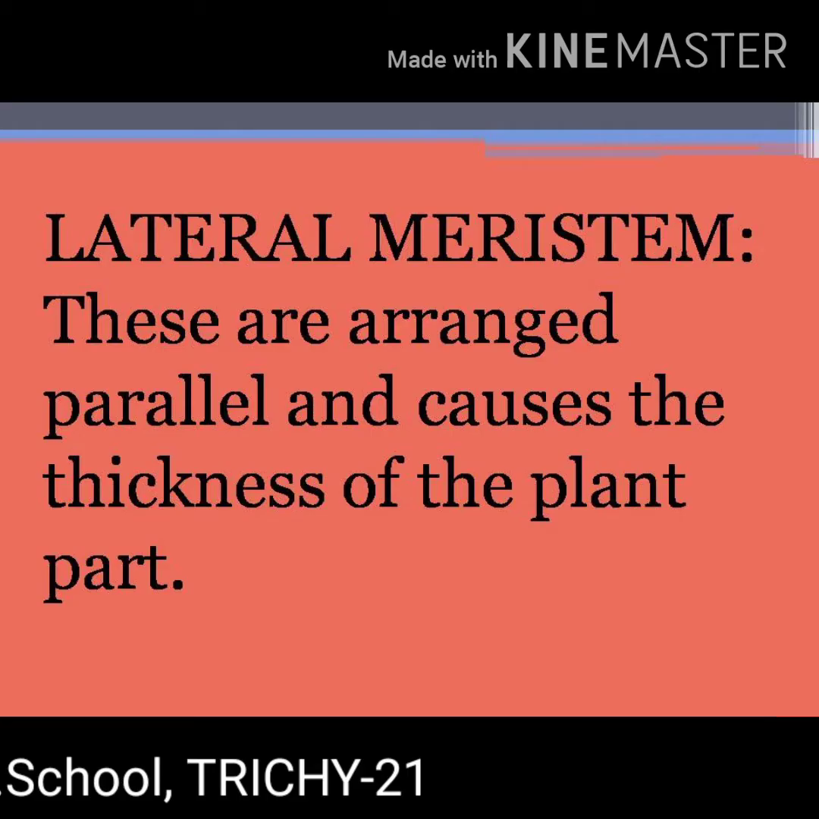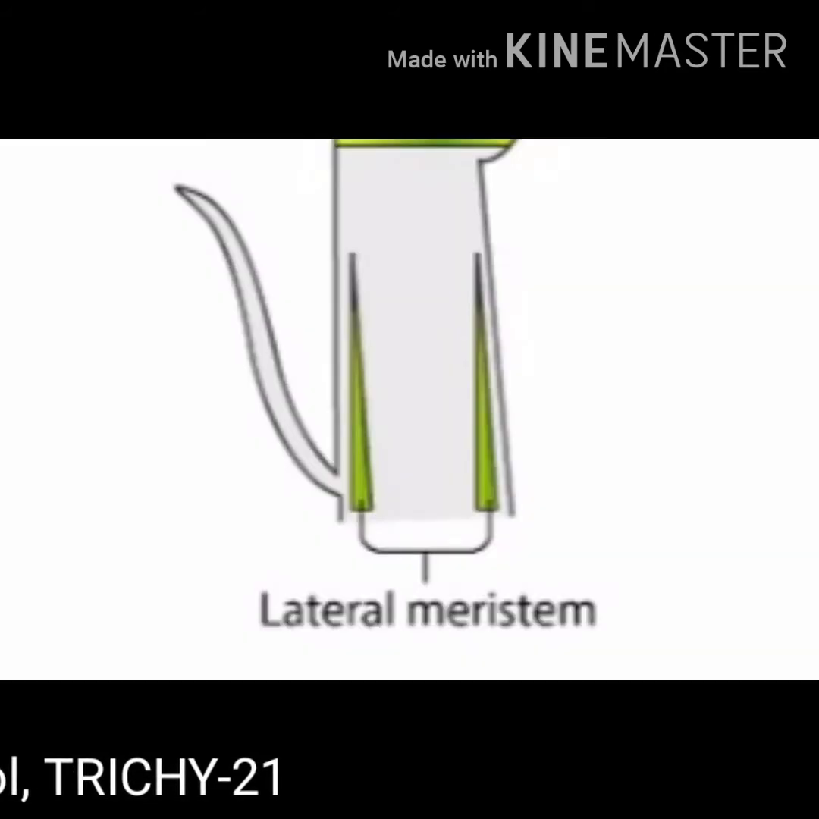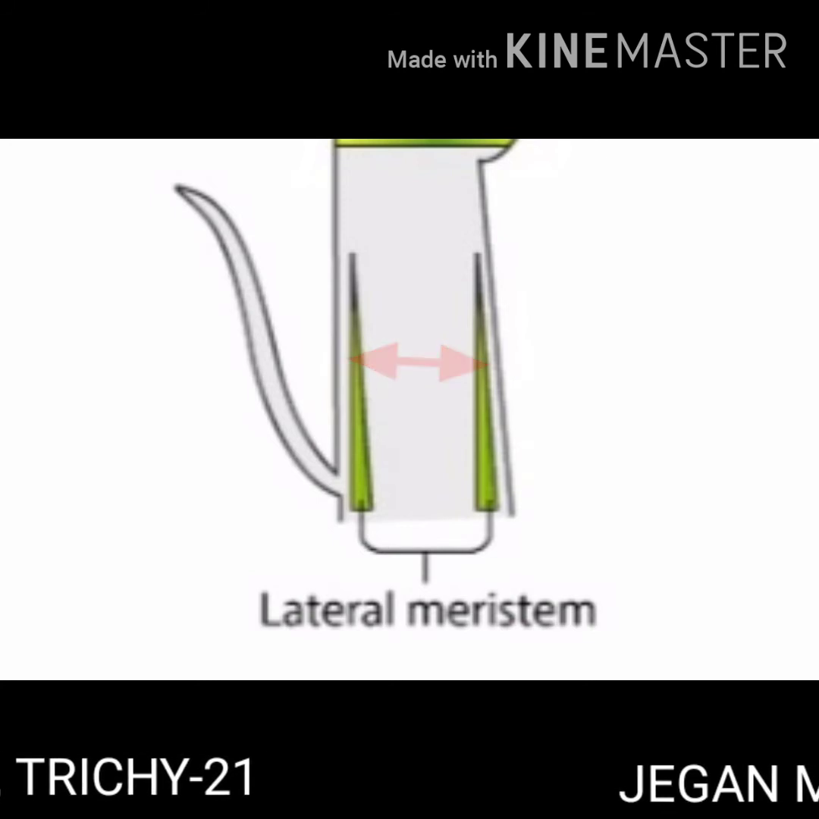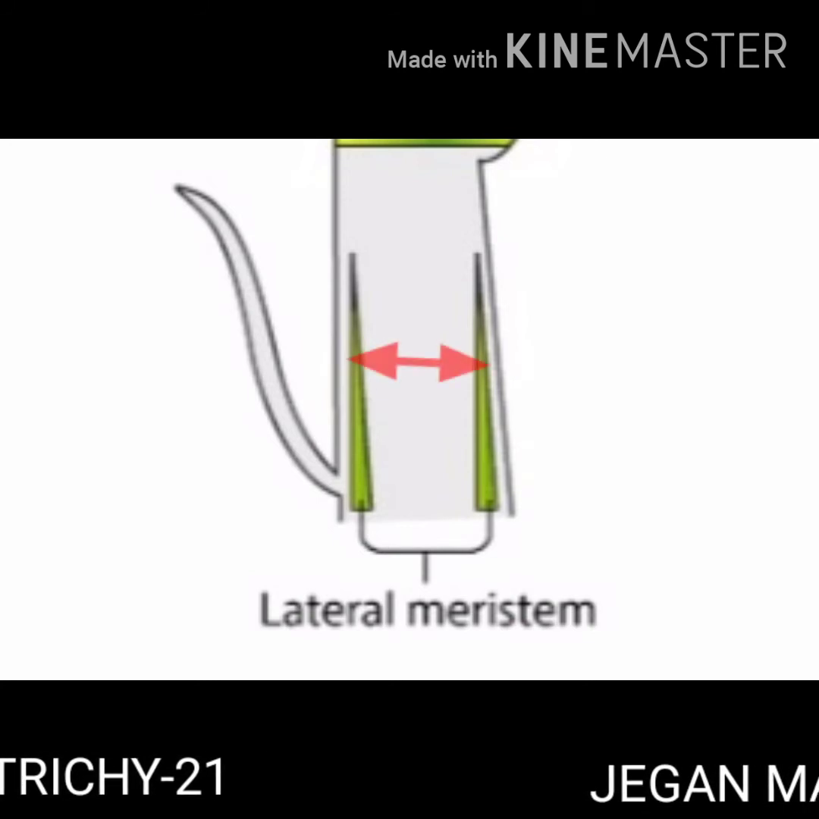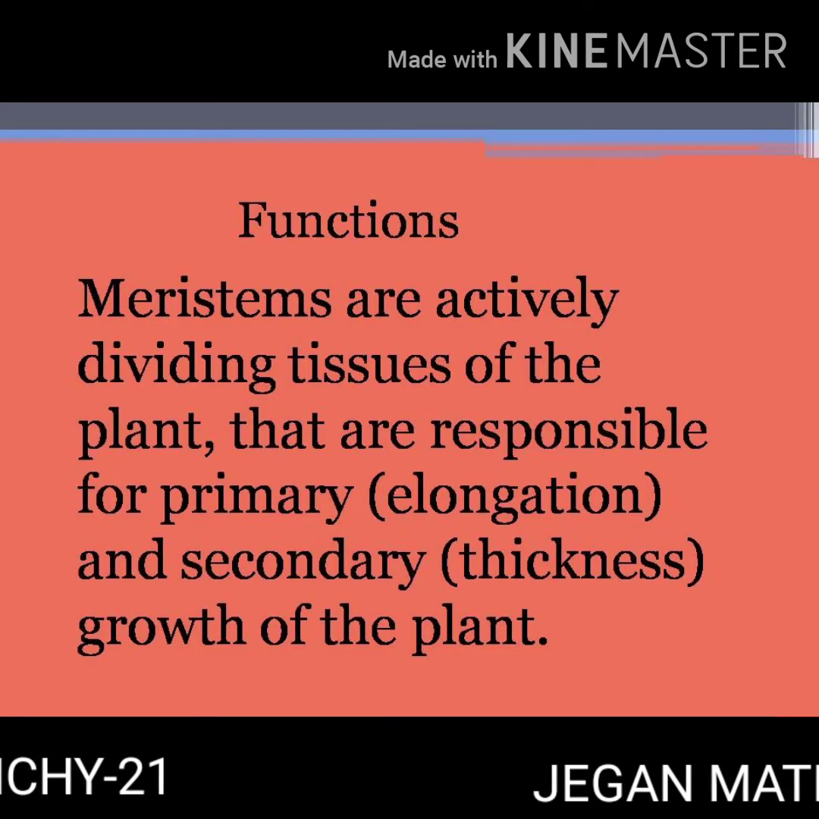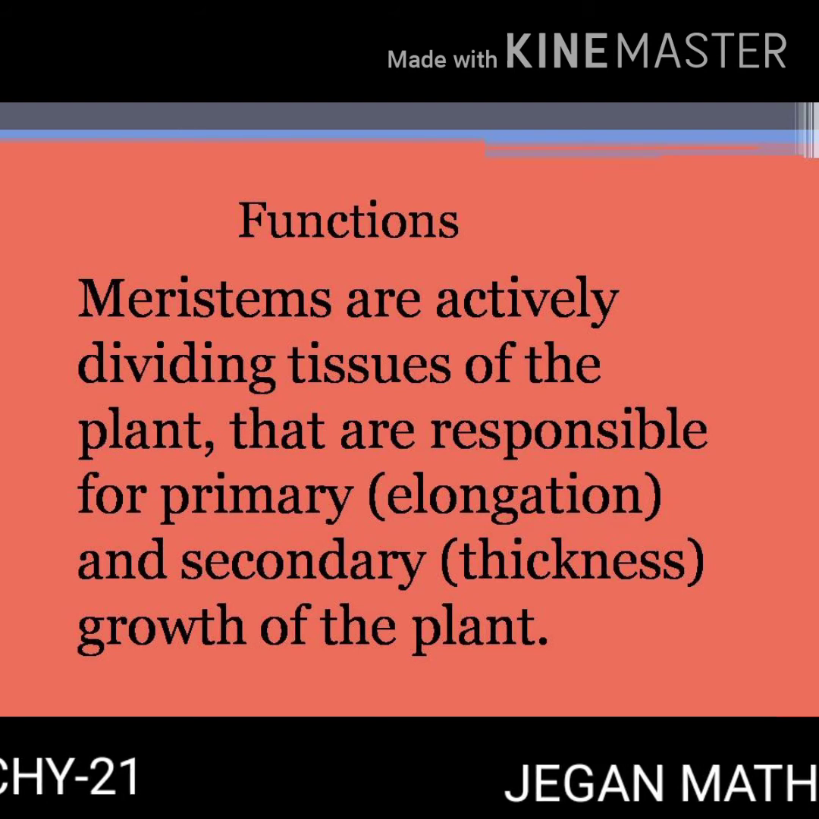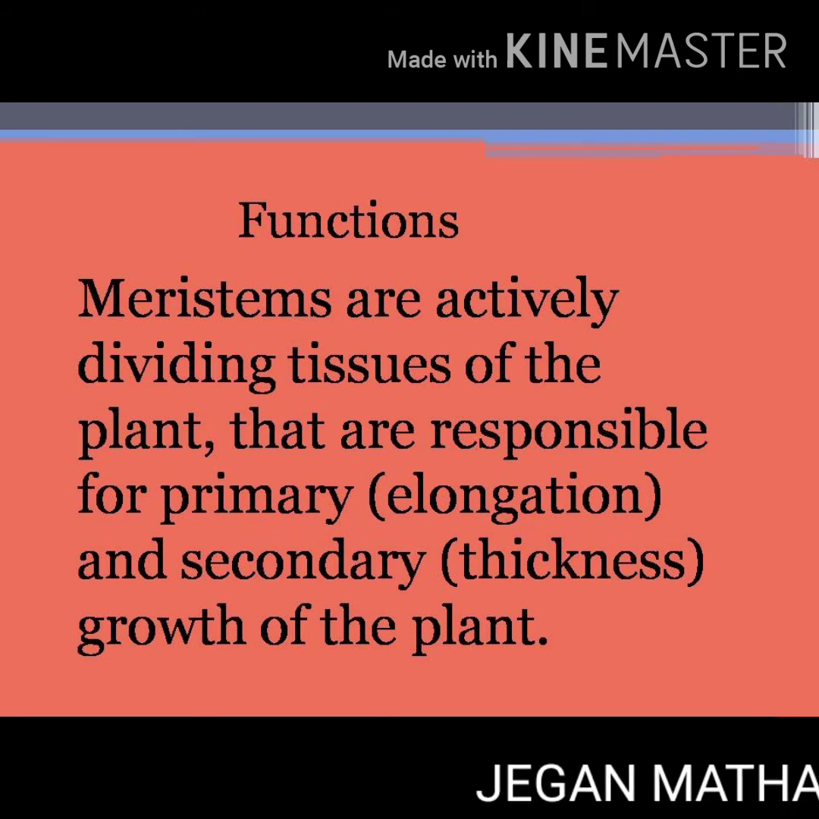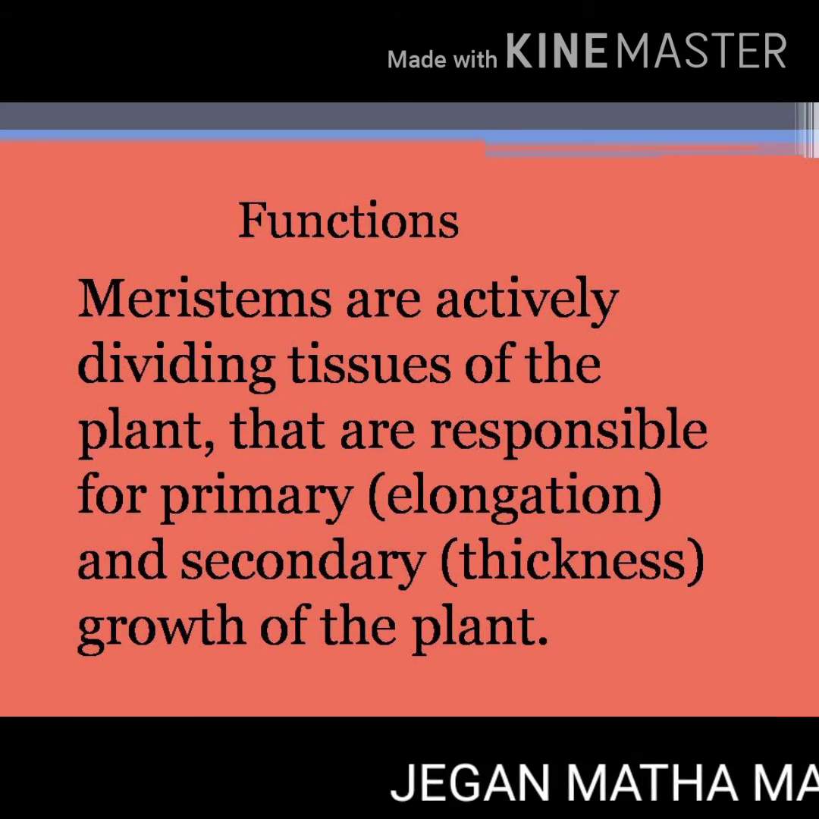Lateral meristem. These are arranged parallel and cause the thickness of the plant part. Functions of the meristem. Meristems are actively dividing tissues. They are responsible for the secondary thickness and the growth of the plant.